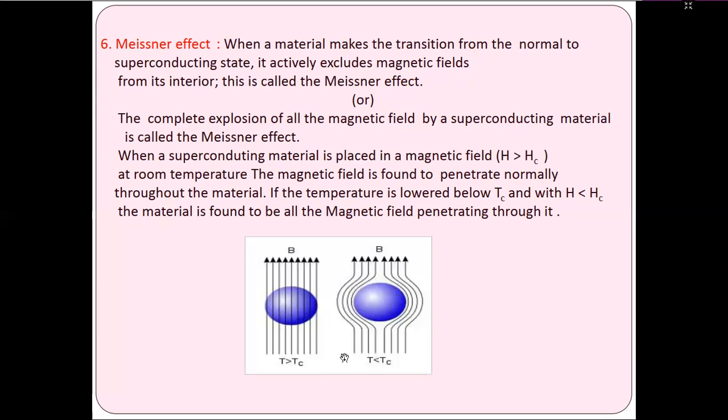If the temperature is lowered below Tc, the material is found to expel the magnetic field penetrating through it. The magnetic field penetrates when the temperature T is greater than Tc, and the zero resistivity shows the two different Meissner effect cases.